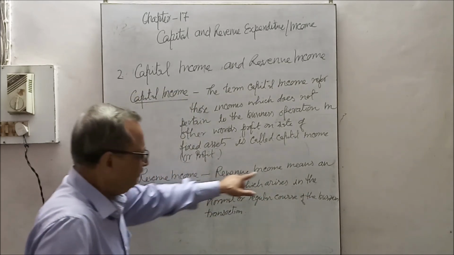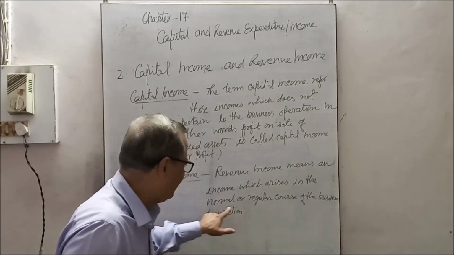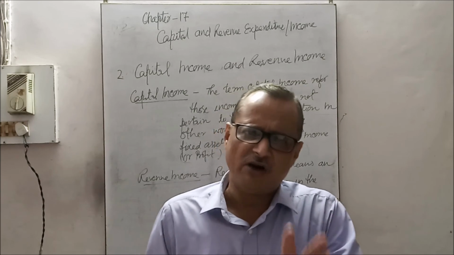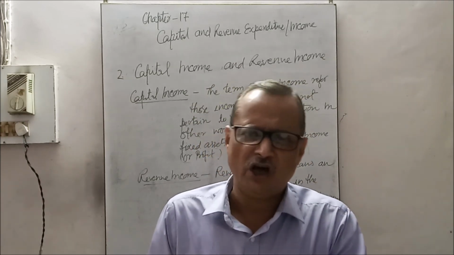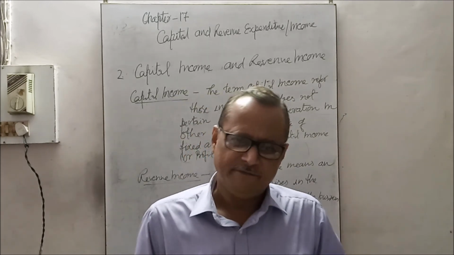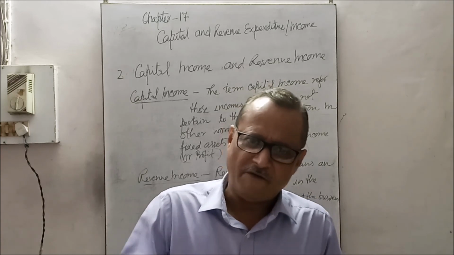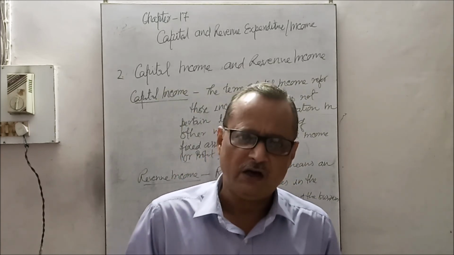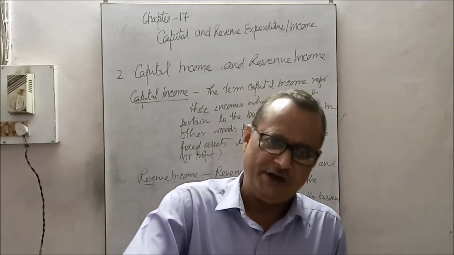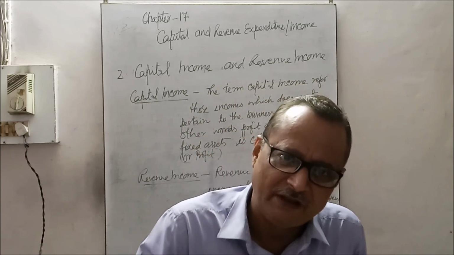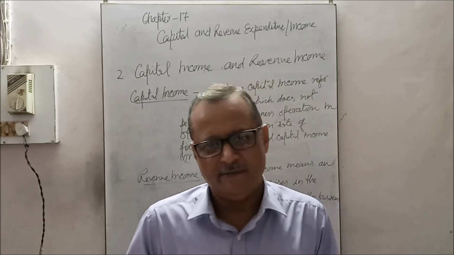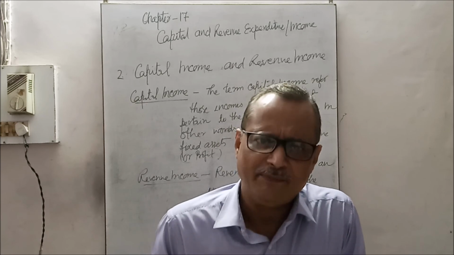Revenue income means an income which arises in the normal or regular course of the business. It is the regular income which is derived in the normal course of the business, in the routine business operations, such as sale of goods purchased for sale purposes. If the goods are sold, the profit earned is called revenue income, or the commission received in the operation of the business, that is revenue income. Interest received on business deposits is also called revenue income. So these are certain revenue incomes.